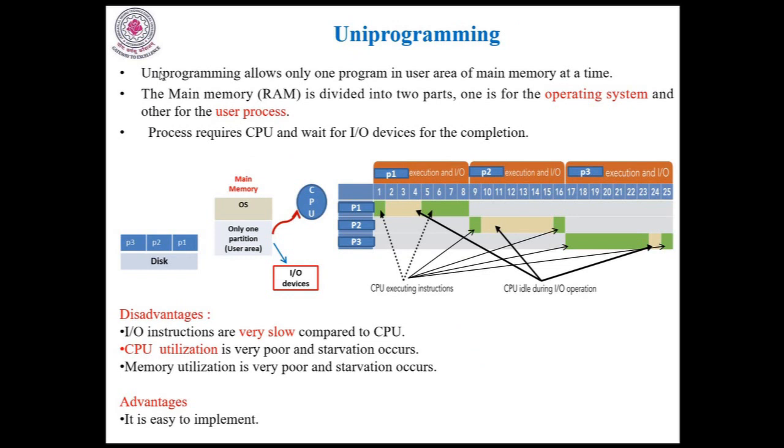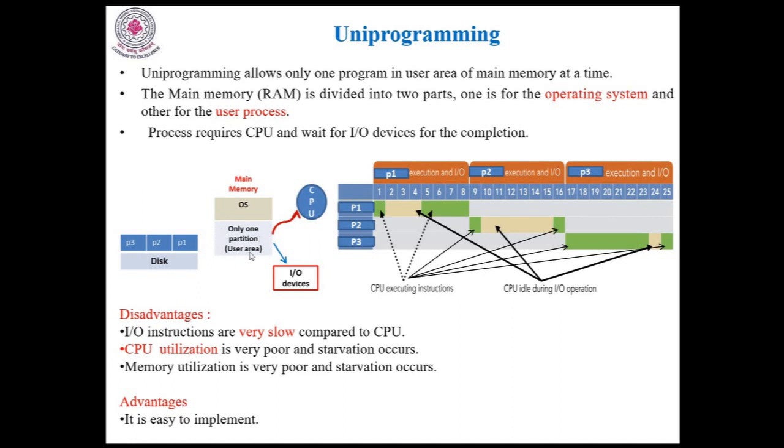What is uniprogramming? Uniprogramming allows only one program in the user area of main memory at a time. The main memory is divided into two parts. One is for the operating system and the other for the user area. Look here, the main memory is divided into two partitions, one for the operating system, the other for the user area. As per the definition of uniprogramming, the user area allows only one program at a time.